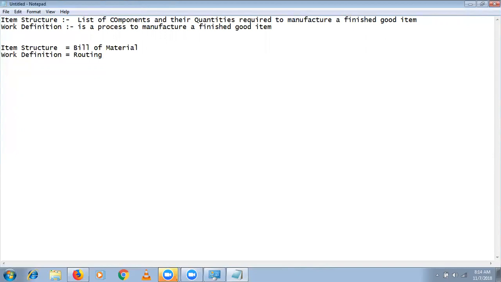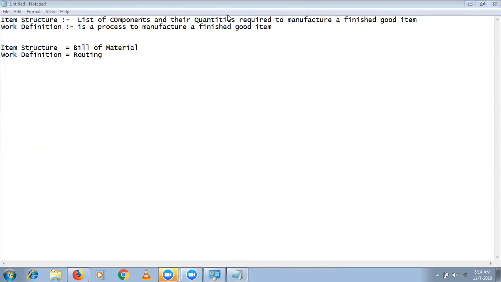Correct? Correct or wrong? Ideally. No one is speaking. Are you able to hear me? Is my voice audible? Are you able to hear me? Yes, Sarath, we can hear you.